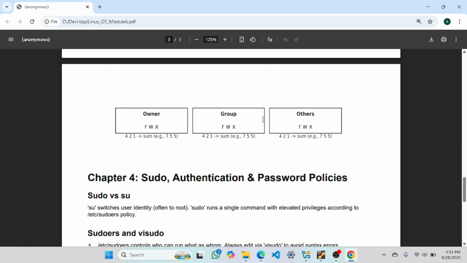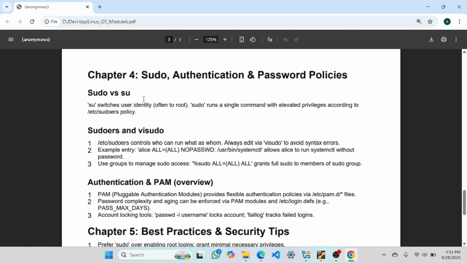Here we go. What is sudo authentication and password policy? First I will tell you what is the difference between sudo versus su. su switches the user's identity, often to root. Sudo runs a single command with elevated privilege according to the /etc/sudoers policy. What does that mean? Let's have a practical look.